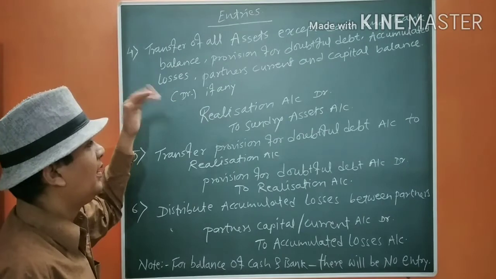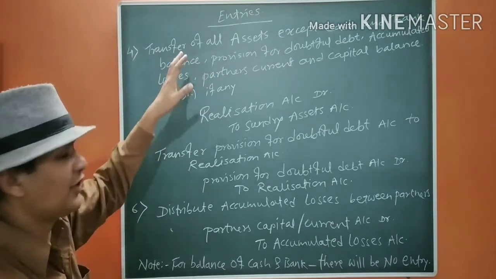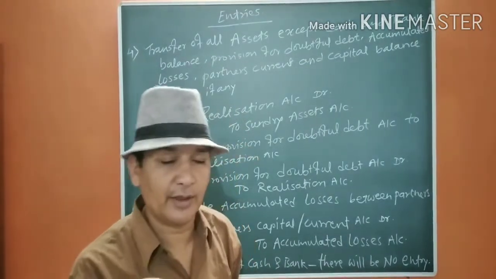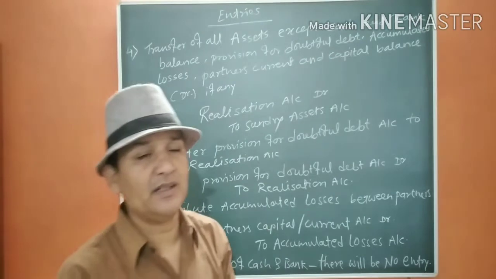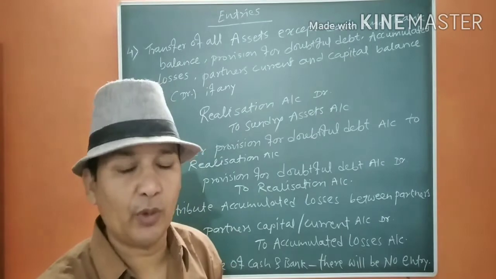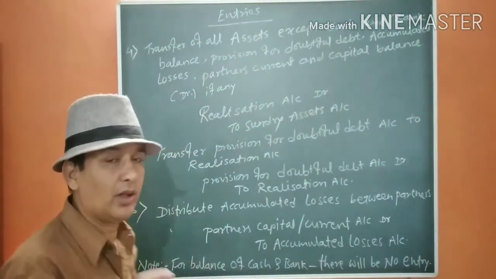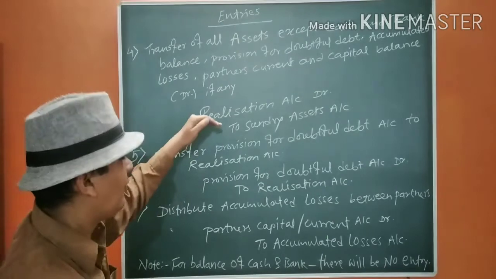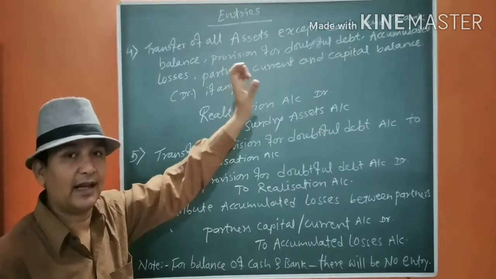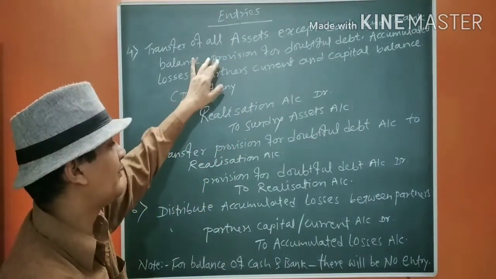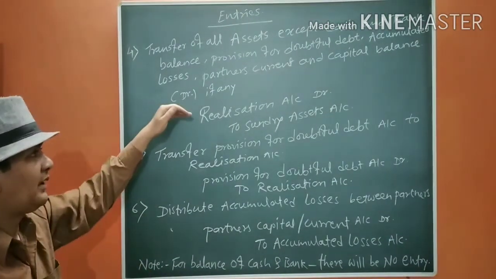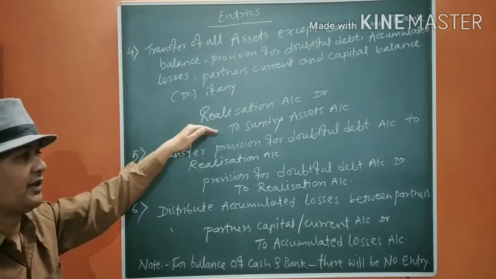You should keep in mind all the assets except cash and bank balance, provision for doubtful debt. When you are transferring provision for doubtful debt separately, that means you are showing debtors at the gross value, which is before deducting PDD, not the net amount. In assets, you are going to transfer the debtors at their gross value because provision for doubtful debt has been transferred separately. Now, for that the entry will be realization account debit to sundry assets.